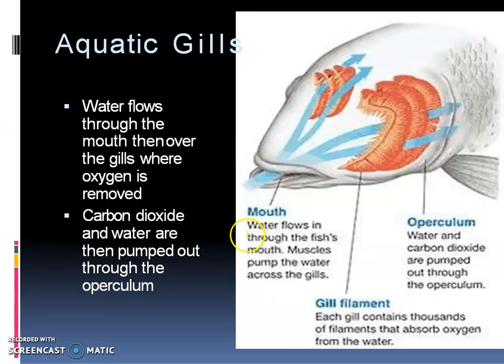So water flows through the mouth, then over the gills where oxygen is removed. Carbon dioxide and water are then pumped out through the operculum. Operculum is the opening or the gill slit. This one is the operculum. This structure is the operculum. This is a gill slit, or this is the opening where the gills open into the outside.